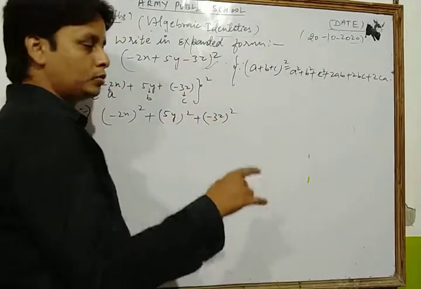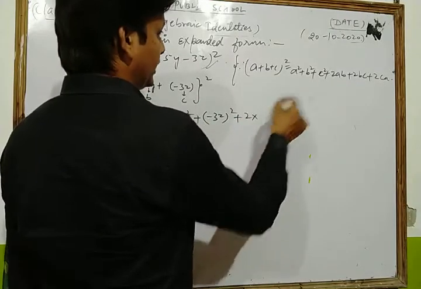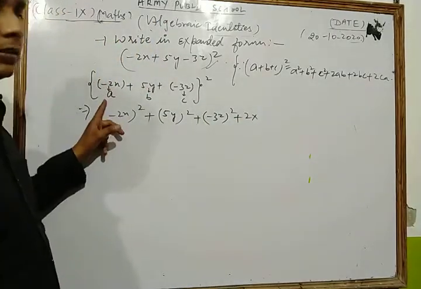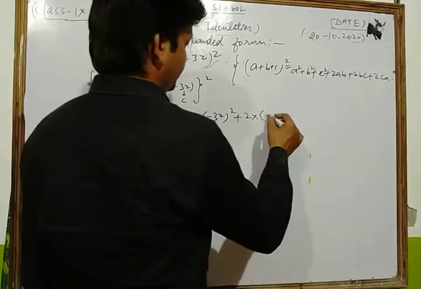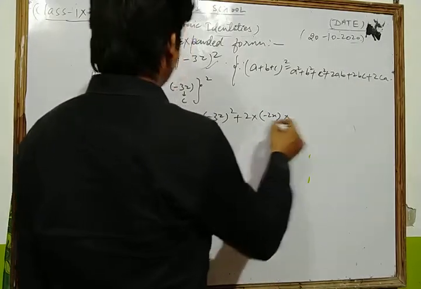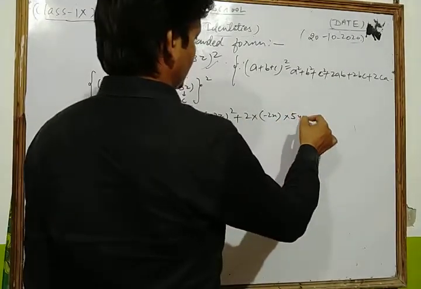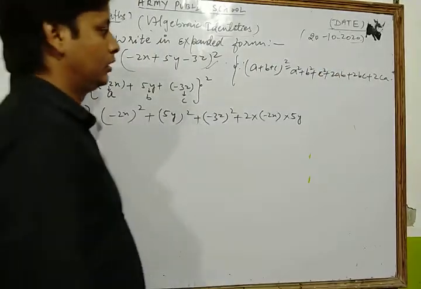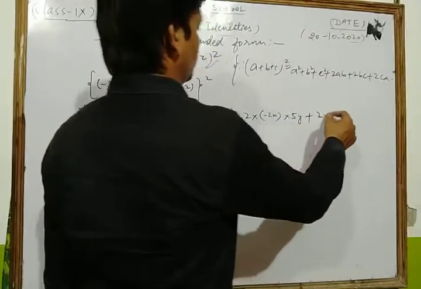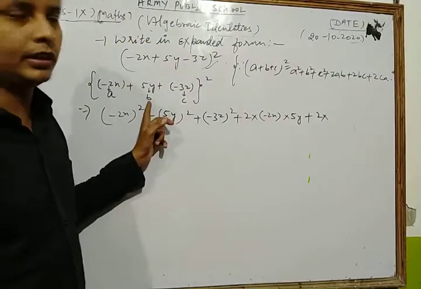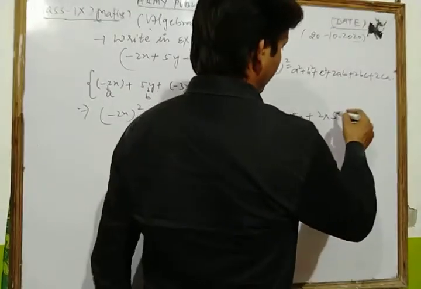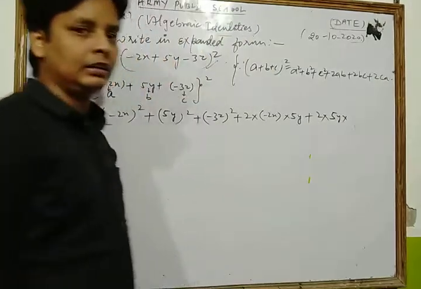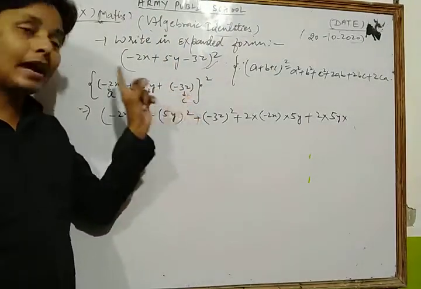Now plus 2ab, plus 2bc, plus 2ca. 2 into ab: a means minus 2x, and b means 5y. Okay. Now plus 2bc. Plus 2 into, the value of b is 5y, so here we write 5y into c. What is the value of c? C means minus 3z.